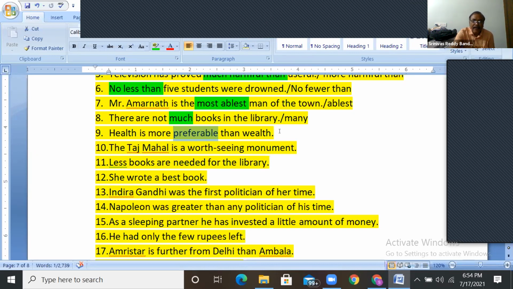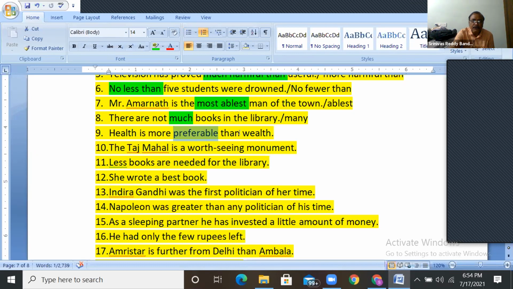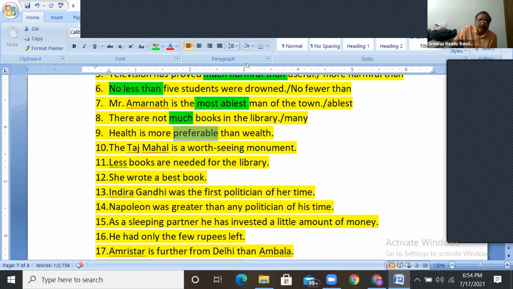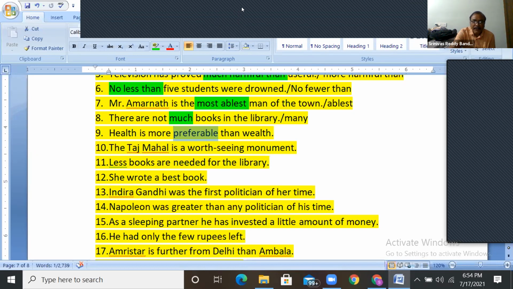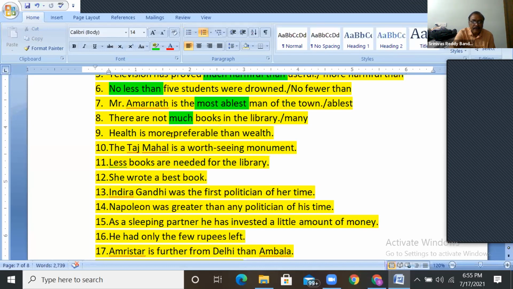And it is followed by the preposition to. Prefer or preferable is followed by the preposition to. It takes the preposition to, right? Prefer something to something. Something is preferable to something, right? So here, what is wrong here? More is wrong.